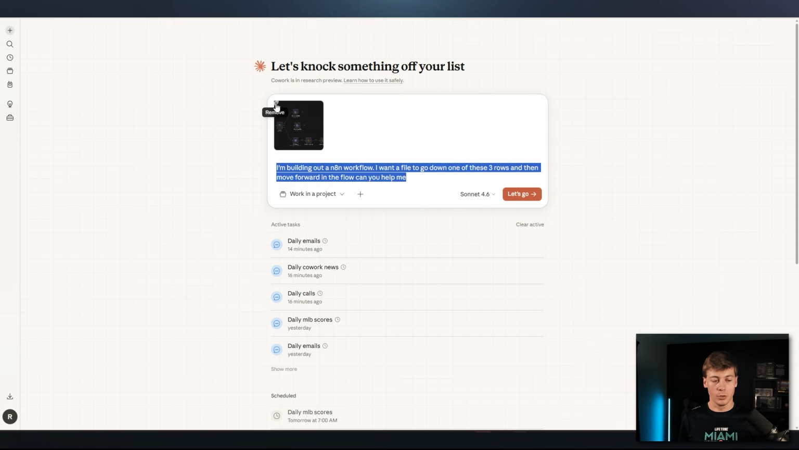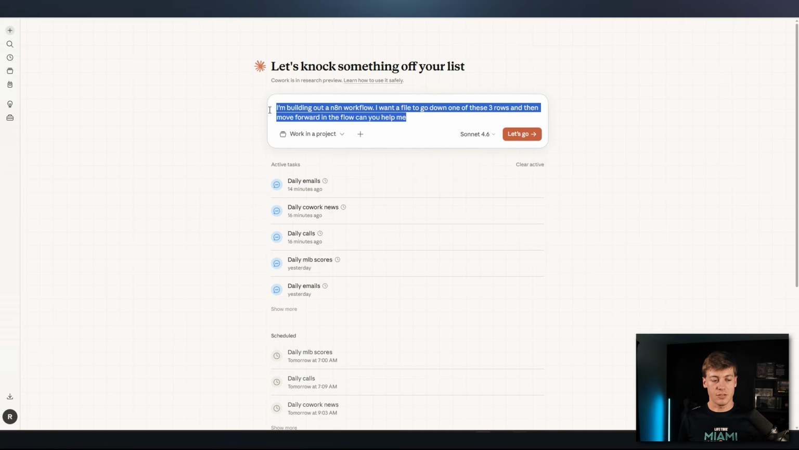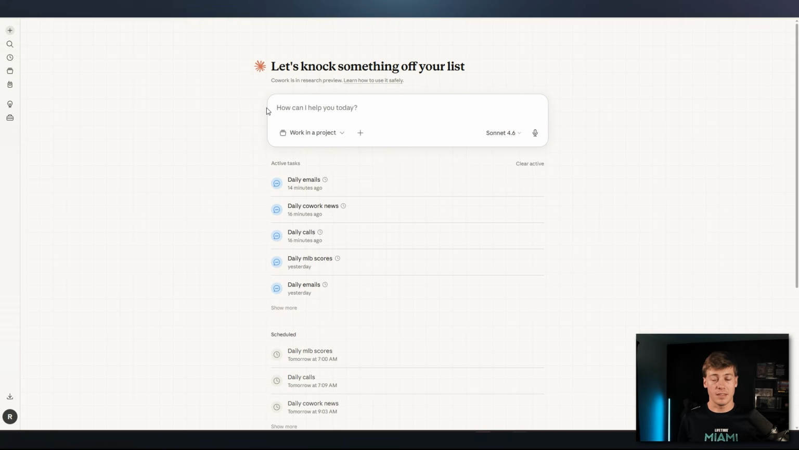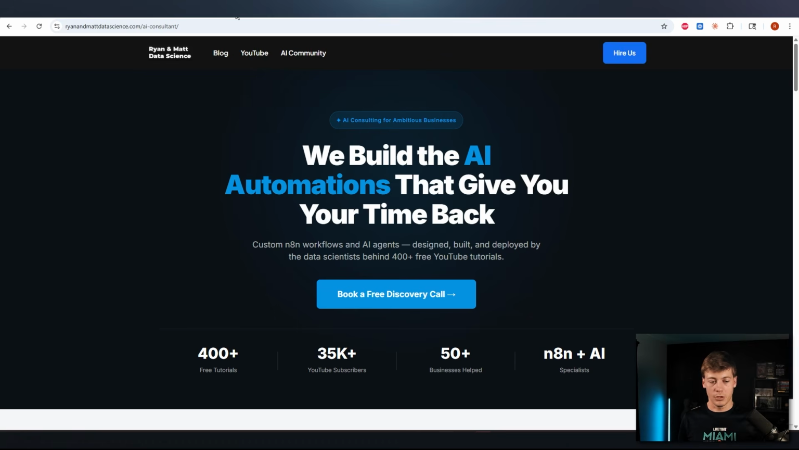But what's really cool too is Cowork has 2 other ways that it can utilize images. In fact, it can go in Google Chrome and take action based off of it. For example, I'm going to go over here to my website. I have this AI consultant page that I was able to build with Claude Cowork. I would take screenshots of this website and say, hey, can you actually update this section to have, let's say for example, book a free discovery call as a large blue button.